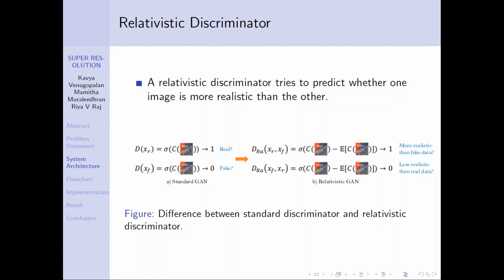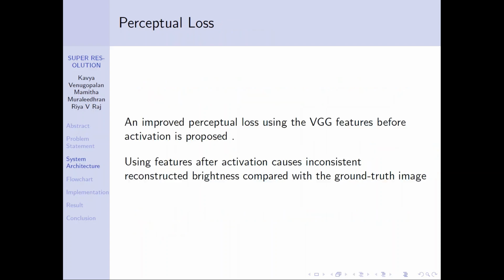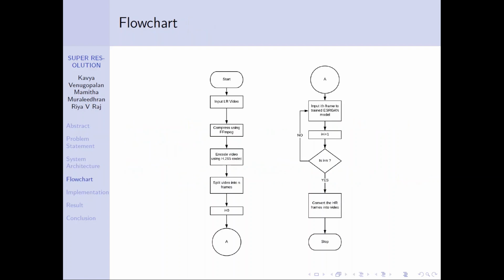The relativistic discriminator predicts how realistic the image generated by the generator is compared to the original image. In the equation given in the diagram, sigma is the sigmoid function, C is the non-transformed discriminator output, and E is the average of all the fake data in the mini batch. To improve the perceptual loss, the VGG features are applied before the activation is proposed. Using features after activation causes inconsistent reconstructed brightness compared with the ground truth image.